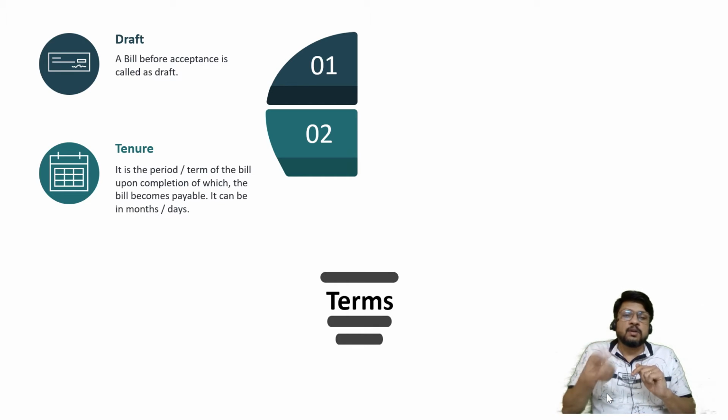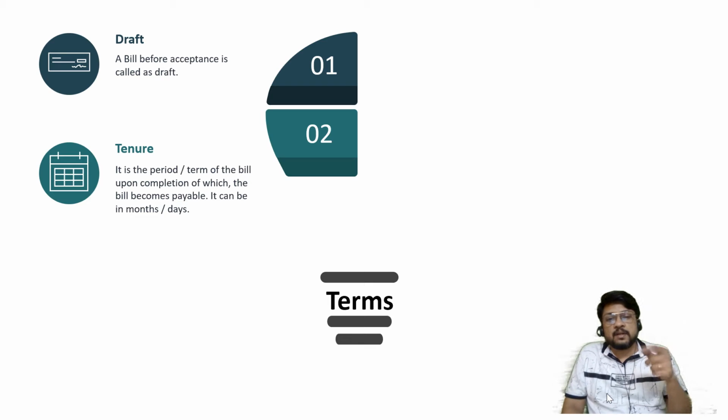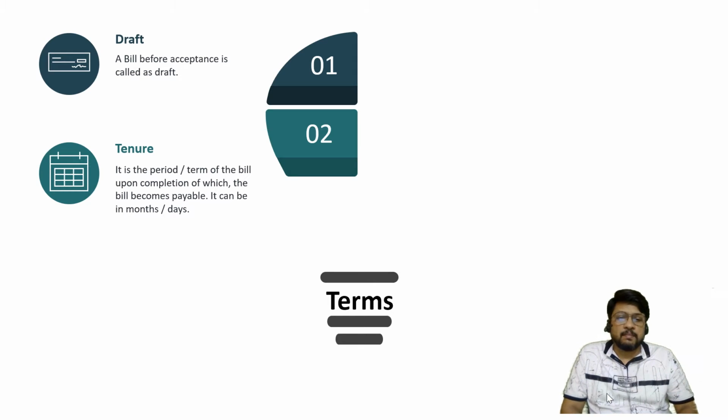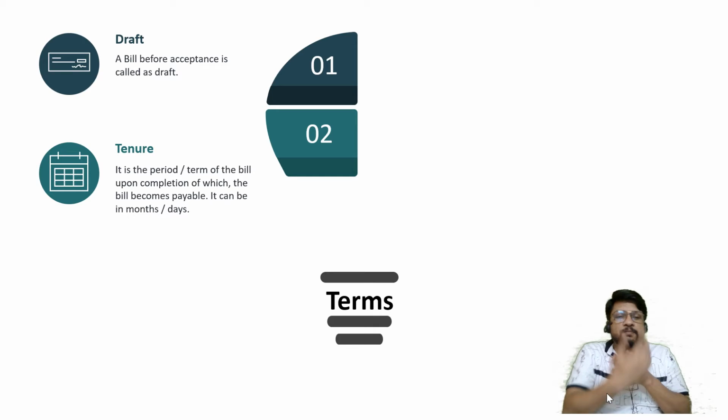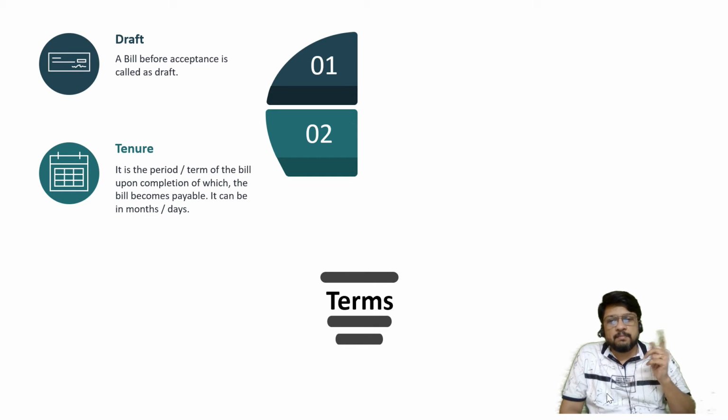Not on the day on which it is drawn, not on the day on which it is accepted, but upon the completion of tenure, the bill will become payable. Okay, upon the completion of tenure. Tenure means the period or the life of the bill. The check is payable during its life, and upon the completion of life, it is not payable. But bill of exchange is payable not during its life, but upon completion of its life, then it becomes payable. So this is the small difference between a bill of exchange, a promissory note, and that of a check. Check, bill of exchange and promissory note, all three are negotiable instruments, but their payable situation changes.